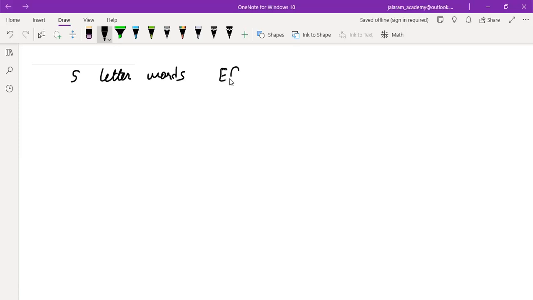Only this is the question. Single question. How many different 5-letter words can be formed from the letters of the word EQUATION starting with vowels? This is the question.